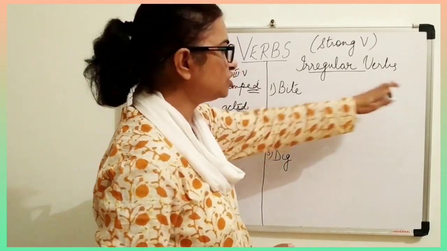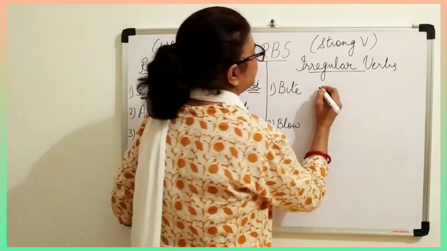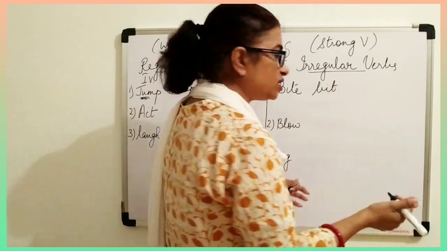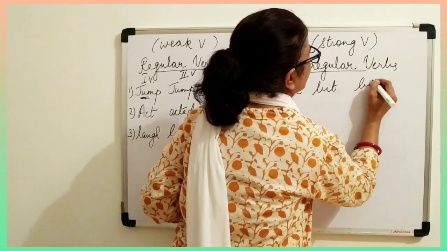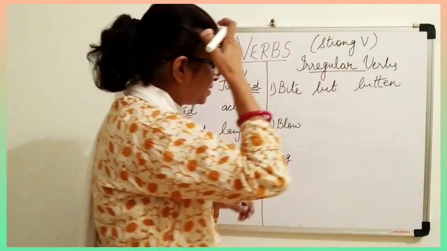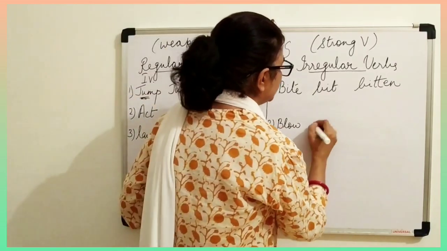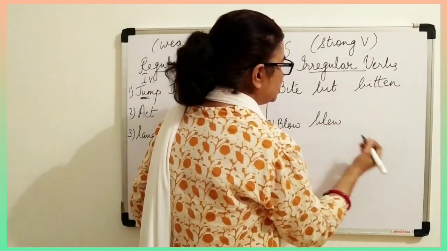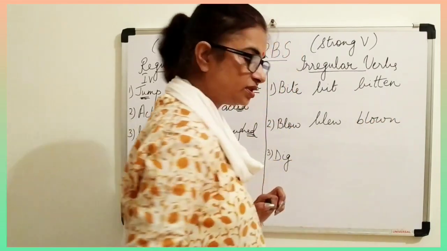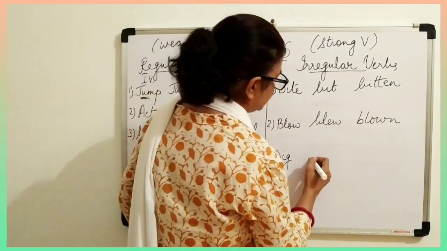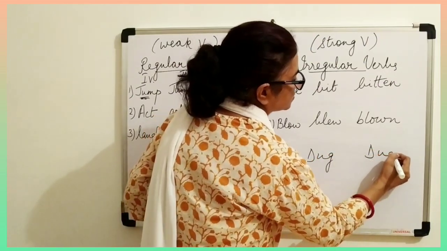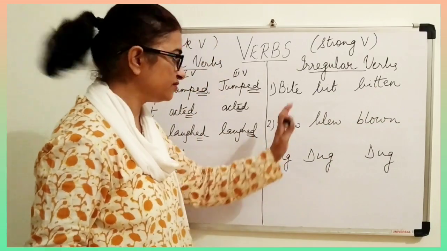See, I am making all the three forms: bite, bit, and bitten. Bitten by a dog. You can say bitten. This is the third form. Blow, blew, and blown. Isn't it? Dig, dug, and dug. So these are the three forms of these.